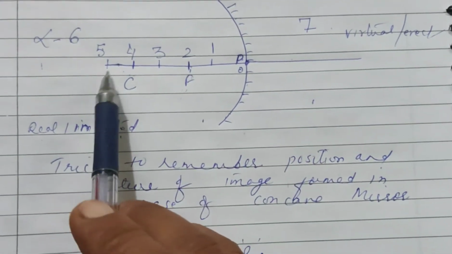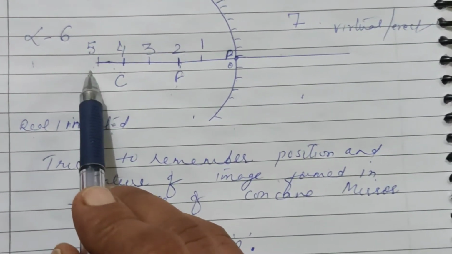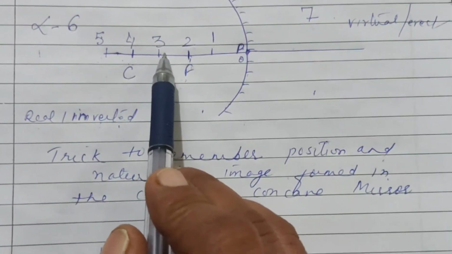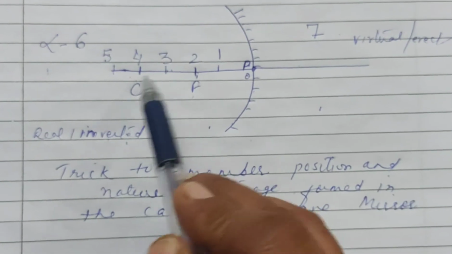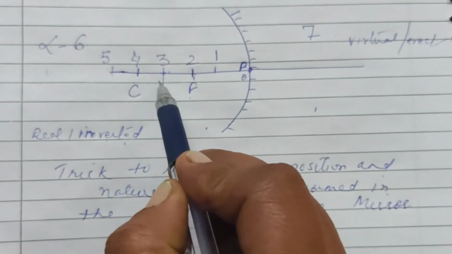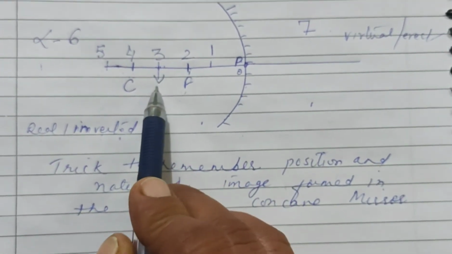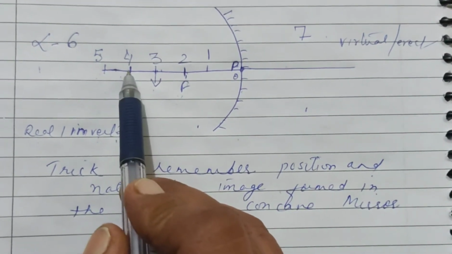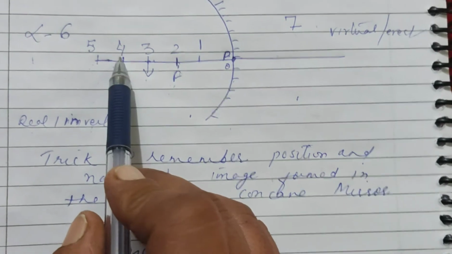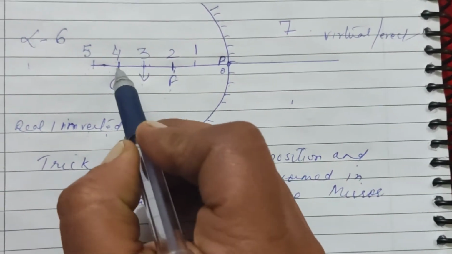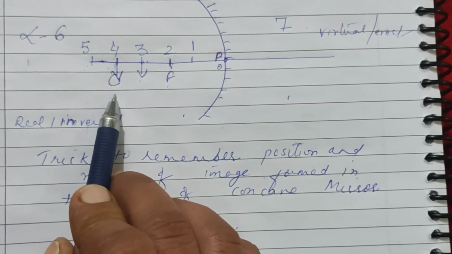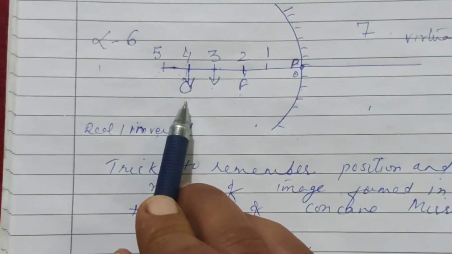Now suppose we are having the object at 5. 5 means beyond C. So तो 5 में हम 3 ऐड करेंगे तो 8 बनेगा ना. So image will be formed between C and F, and here it will be real, inverted and diminished. We have point C at position 4. तो 4 में 4 ही ऐड होंगे तो 8 बनेगा. That means अगर ऑब्जेक्ट C पे है तो उसकी इमेज भी C पर ही बनेगी, same size की बनेगी, but it will be real and inverted.